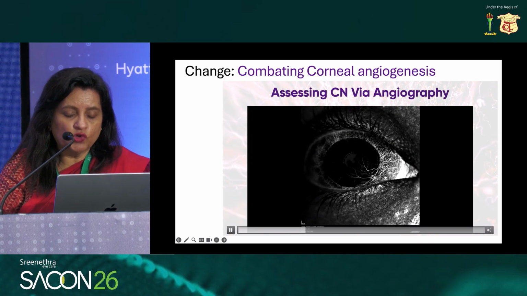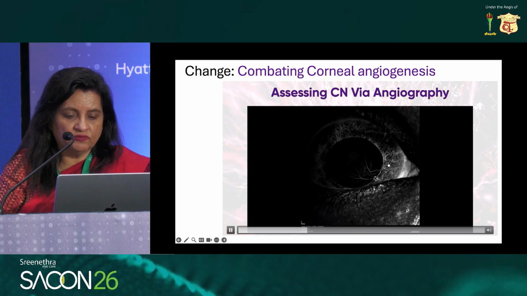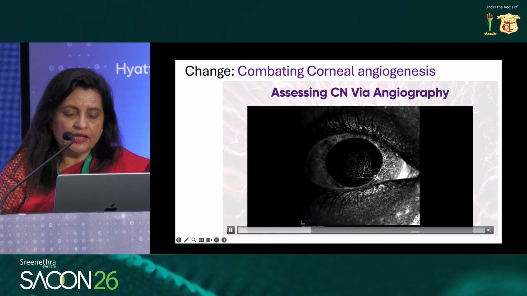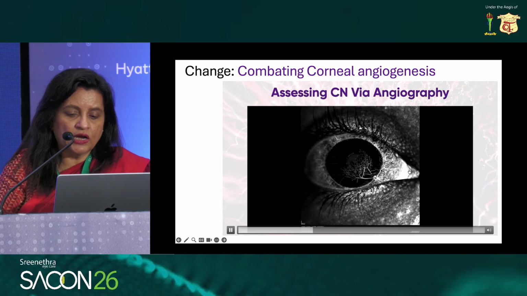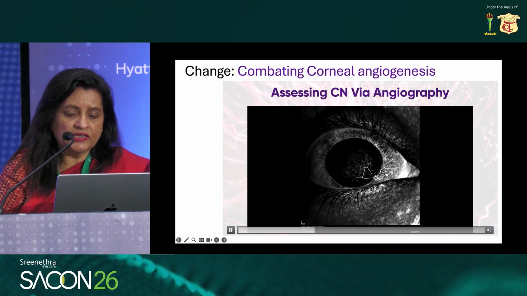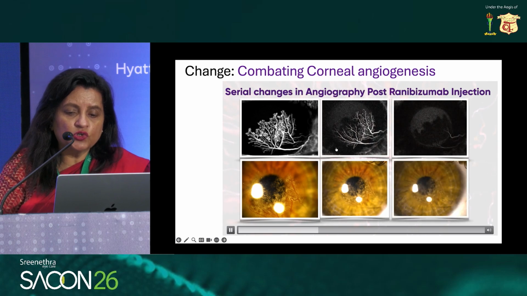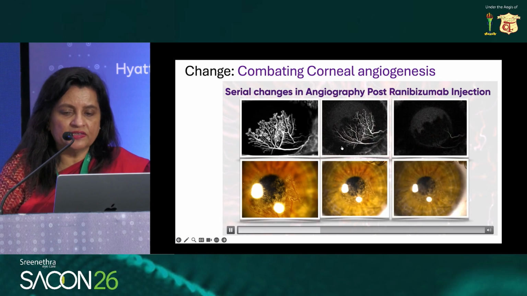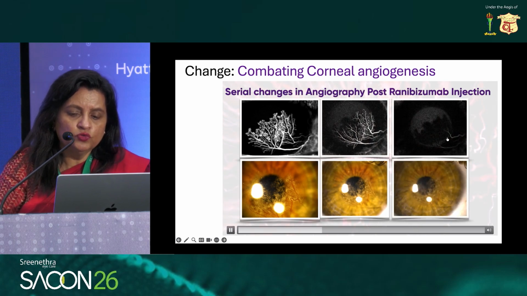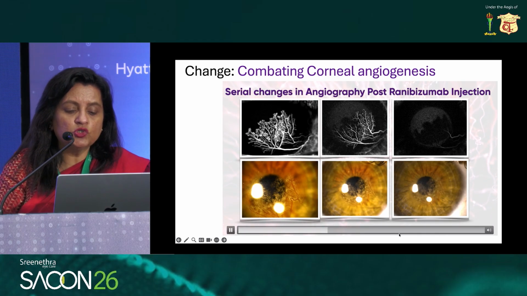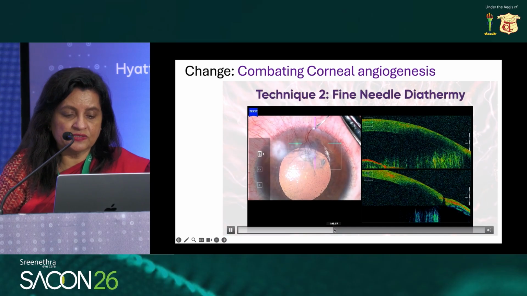We now also do fluorescein angiography for such vascularized corneas, and when we inject the dye, notice that there is fluorescence which occurs in the conjunctiva as well as in the cornea. And these are the serial changes in angiography post Lucentis injection, which was given in this case. Notice how the vessels have become ghost-like vessels, unlike the very angry-looking vessels here, and the visual acuity also improves in these cases.